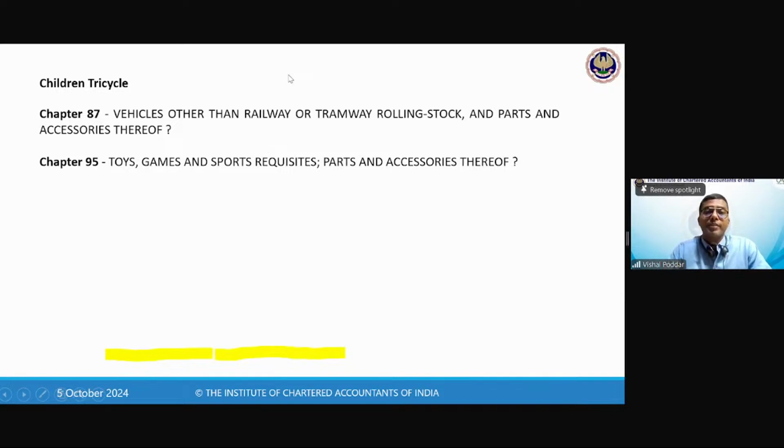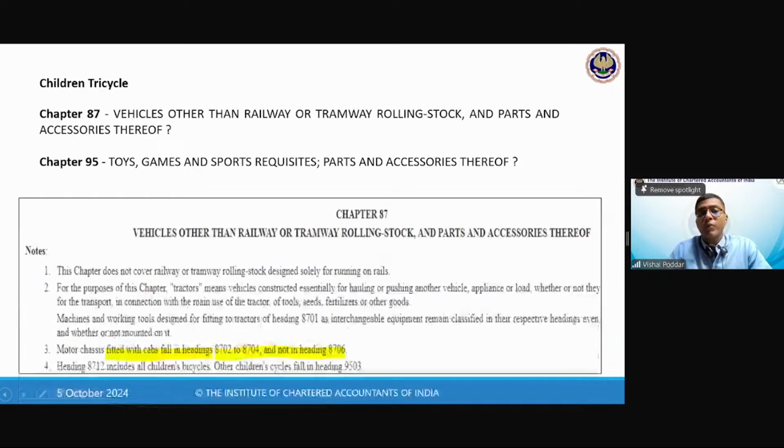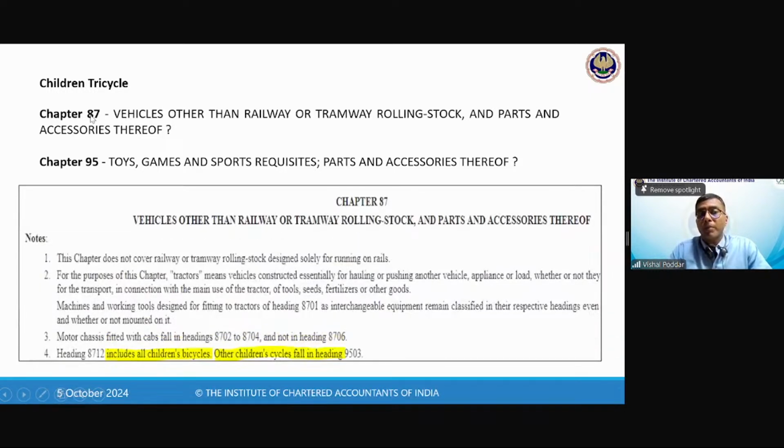We have the tricycle. I'm sure each of you at some time in your childhood rode a tricycle. Now again, there are conflicting entries. Chapter 87 says vehicles other than railway or tramway rolling stock, and parts and accessories thereof. And 95 is again toys and games. Same, 95 is toys and games and 87 is vehicles. Now, where will a children's tricycle fall? Again, we go to the chapter 87 notes. What does the note say?